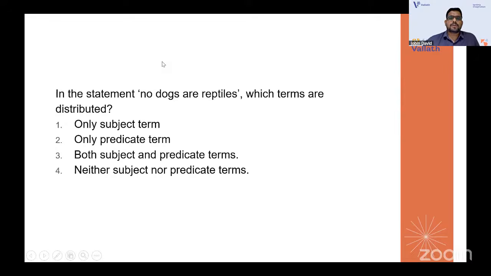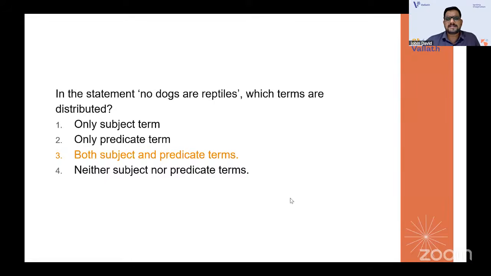In the statement, no dogs are reptiles, which terms are distributed? So distribution, you need to study distribution. That means if it is distributed, it needs to talk about every member in that group. Okay, no dogs are reptiles. So which terms are distributed? Only subject, only predicate, or both subject and predicate? Here in an E-type statement, both subject and predicate are distributed. That means here, no dogs means it is talking about every dog which is not a reptile.